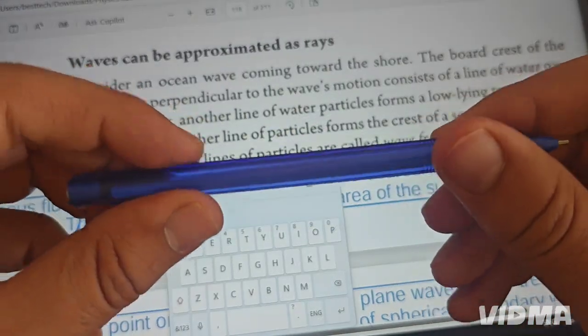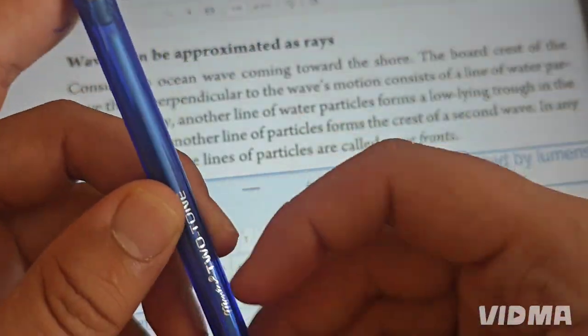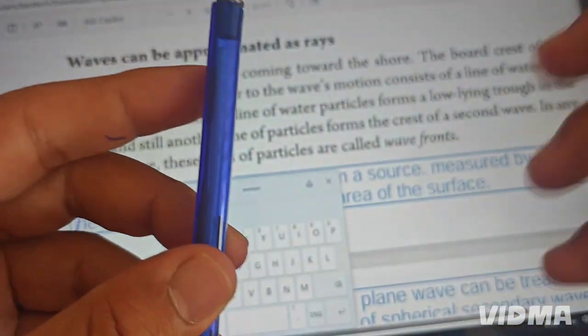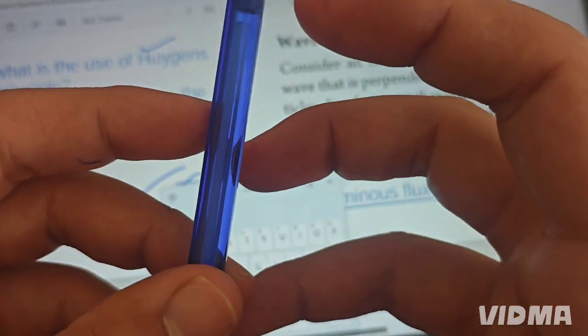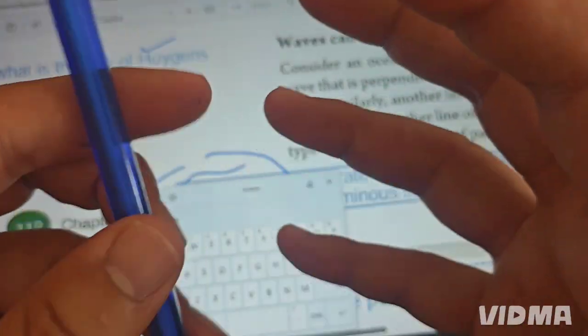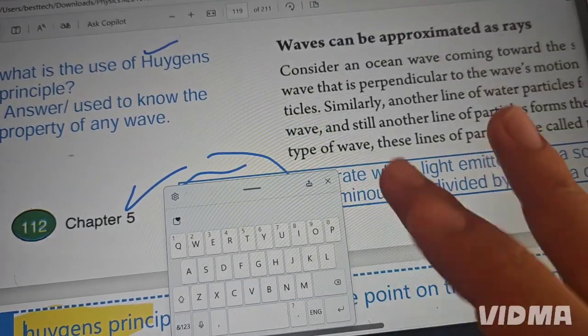For example, this pen is the sun or any object. A lot of light radiates outward. Some of the light comes out from this pen, for example in this direction, and in this direction. So the rate of all of this light coming out from this source is called luminance flux.